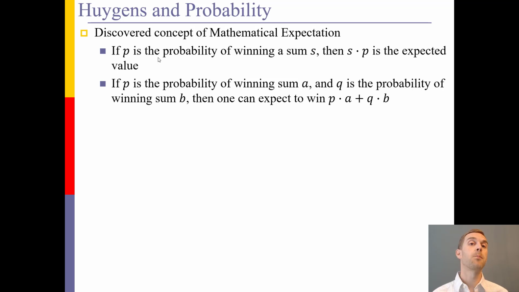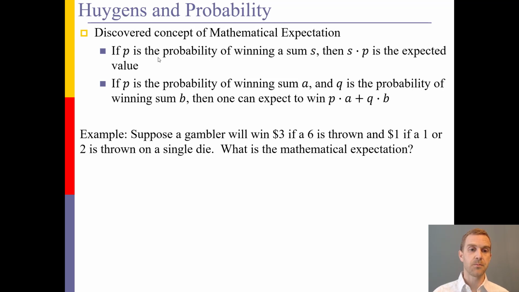Additionally, if there are multiple ways to win, then the probability of each of those times the sum of what it could win will equal the total expected value. And that is over the long term of playing the game. It gives you that average of what you would expect to win each time over a long period of playing. So let's look at an example.